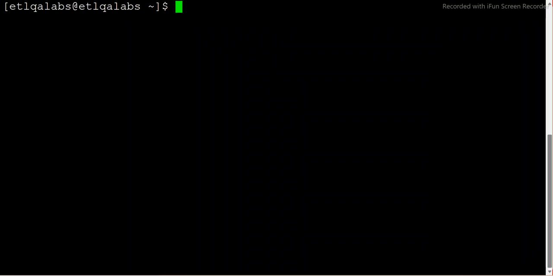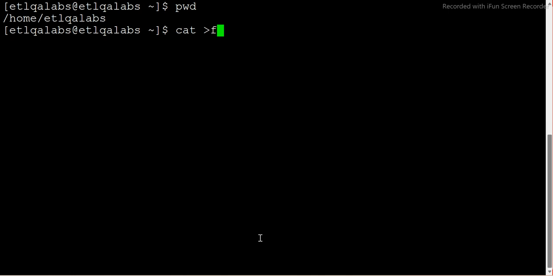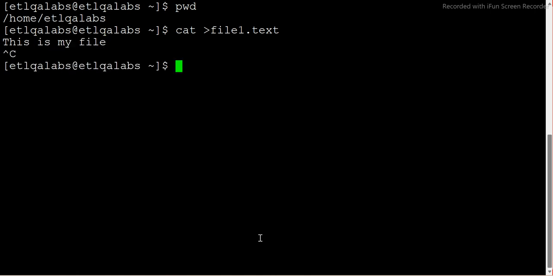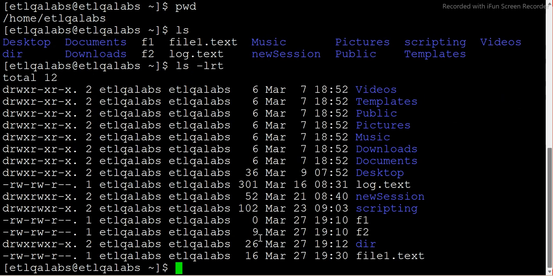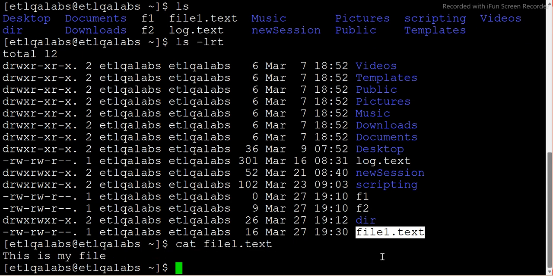Let me show you this one quickly at least. Maybe I can create one file, file1.txt, and here I say this is my file, and I come out of it with control C. Oh sorry, ls hyphen lrt, I'll get this file, right? So where is this file? The file I just created, I can say cat file1. See, this is what I did. So what I used is single redirection.